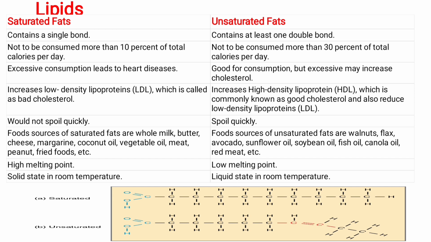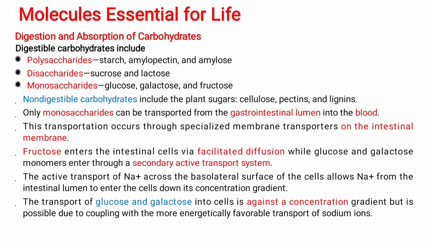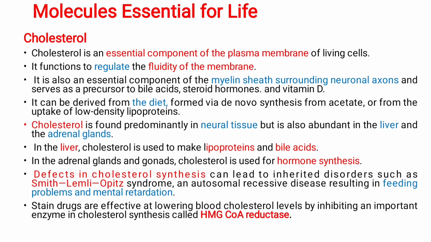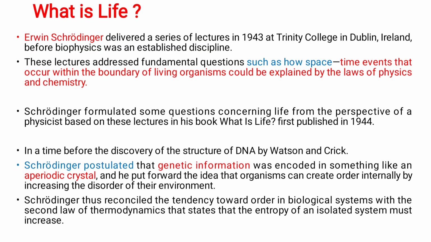Saturated fat contains a single bond, unsaturated fat contains at least one double bond. And you can pause the screen and read all of them. Molecules essential for life: lipid digestion and absorption, carbohydrates, polysaccharide, disaccharide, monosaccharide, digestion and absorption of carbohydrates, cholesterol, nucleic acids.